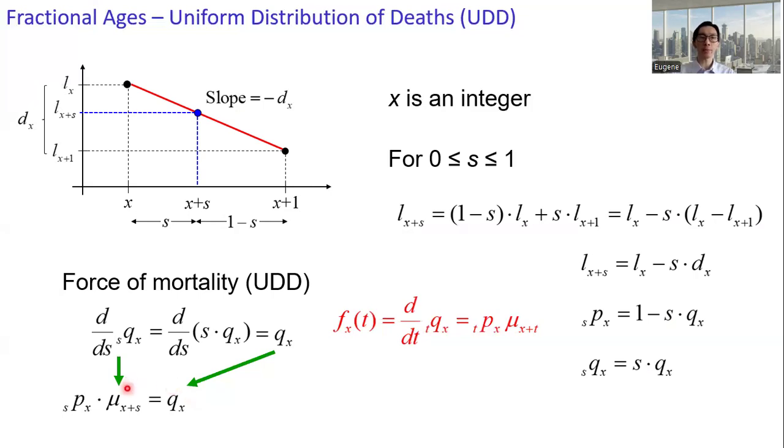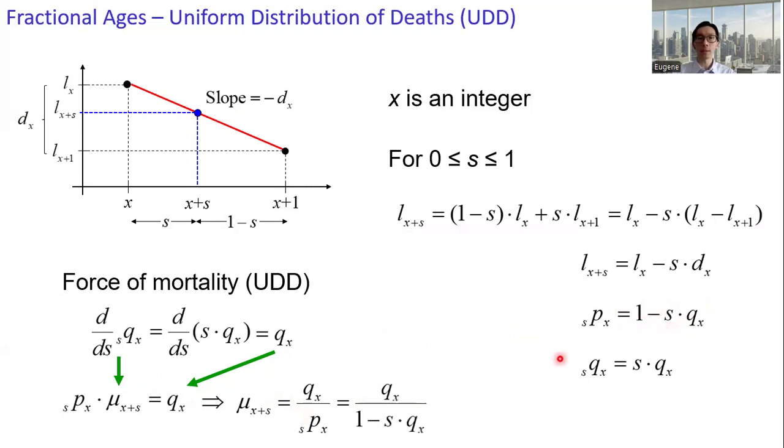Solving for mu_{x+s}, and s p x is simply 1 minus s times q_x, we get a formula for the force of mortality, mu_{x+s}, where s is between 0 and 1. So this is the force of mortality between x and x plus 1.